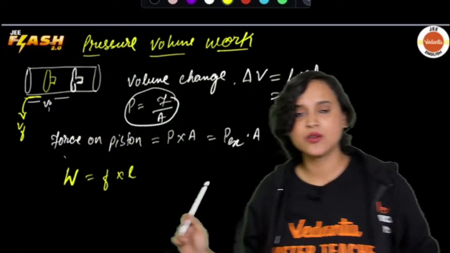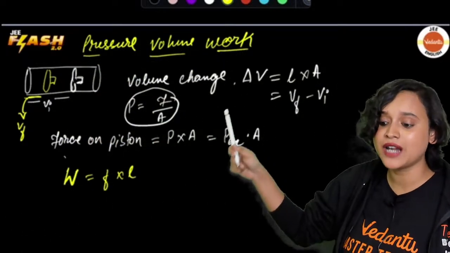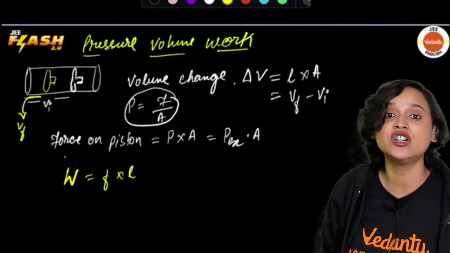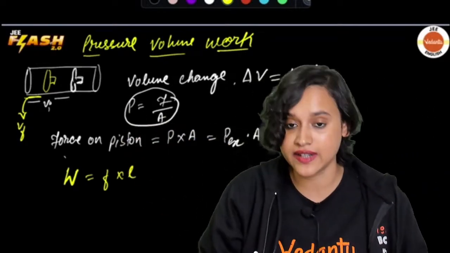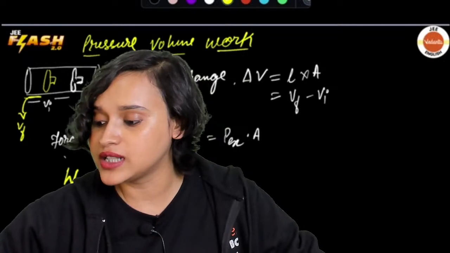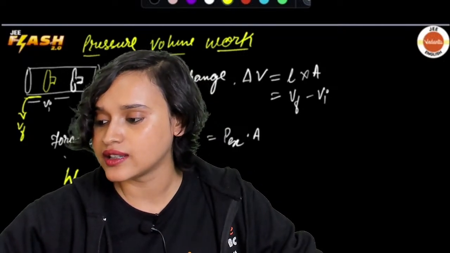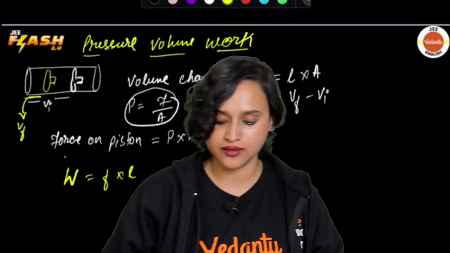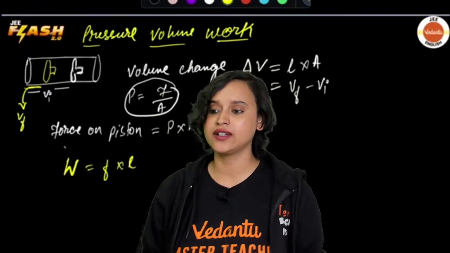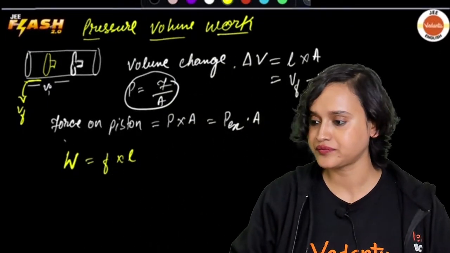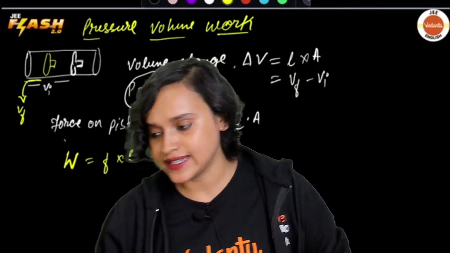What is L? L is the distance covered by the piston. The piston covered some distance, right? So can we write this? Yes or no? Nobody is saying anything. How will I understand if none of you say anything? Yes or no, people? Yes. Thank you so much, Anugna.